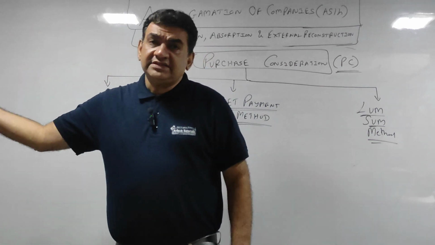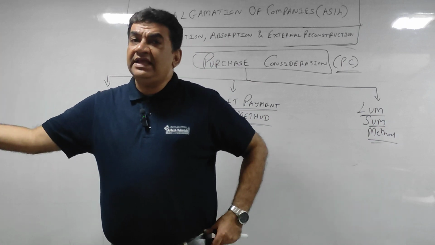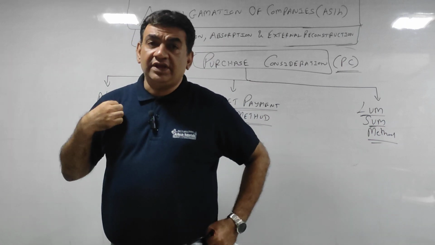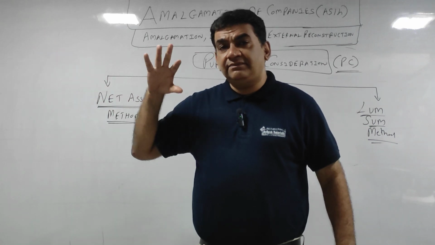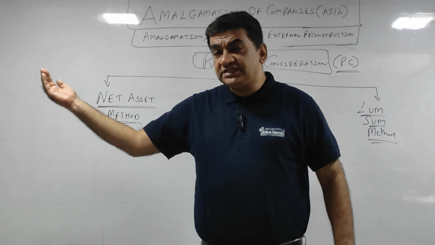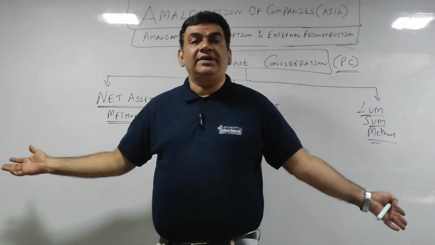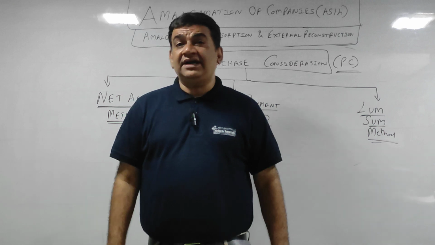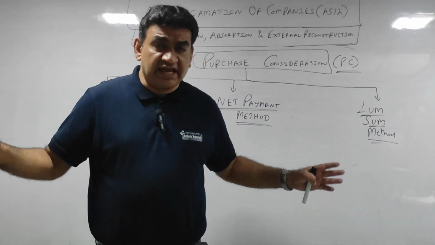Today if I go to buy something, जो मैं वैल्यू पे करूंगा परचेस के लिए, सामने वाले के लिए वो सेल वैल्यू है. So if A Limited is buying B Limited, the price which A Limited will pay to B will receive from A. So the value of PC has to be common.